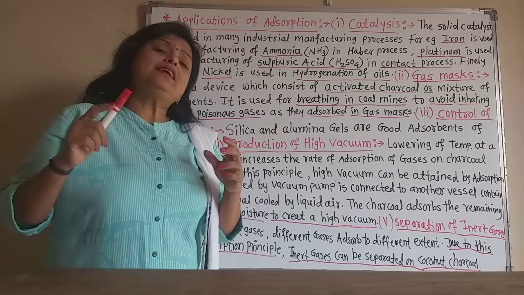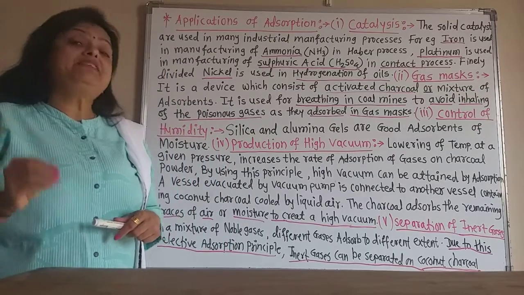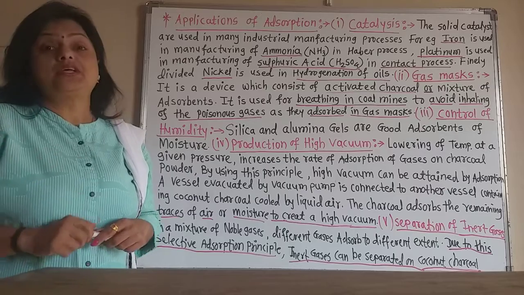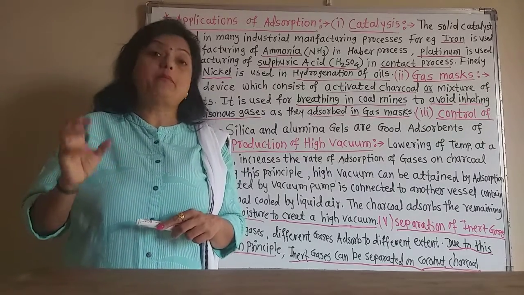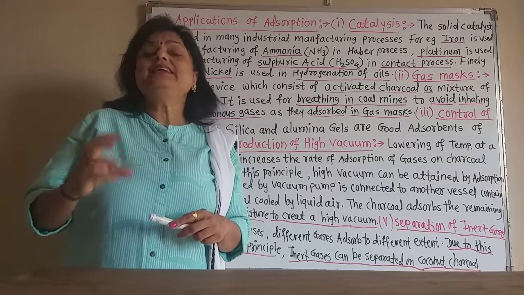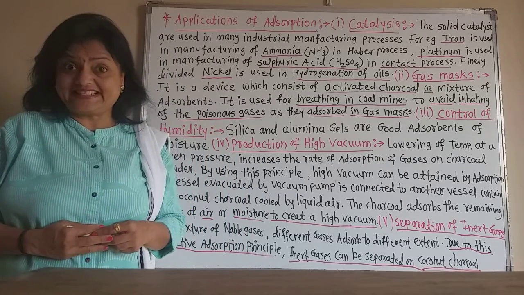Now here, this gas mask contains activated charcoal or a mixture of adsorbents, and these gas masks are used in coal mines, because in the atmosphere of coal mines there are poisonous gases.